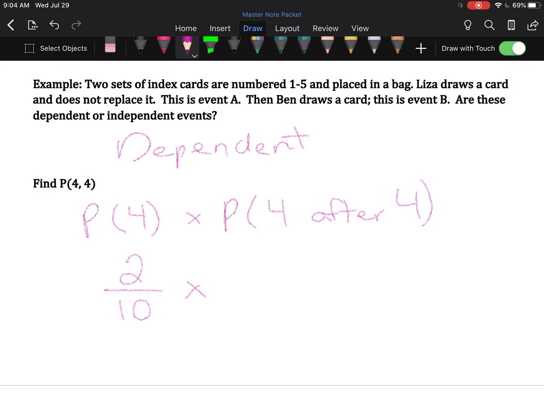She's drawn a 4 out. It's out of the bag. So now there is 1 4 left in the bag and 9 total cards. So the probability of drawing the second 4 is 1 because there's 1 4 left over 9 because there are 9 cards left. This multiplication we can simplify 2/10 to 1/5. 1 times 1 is 1. 5 times 9 is 45. There is a 1/45th chance of drawing 4 and then drawing the other 4.